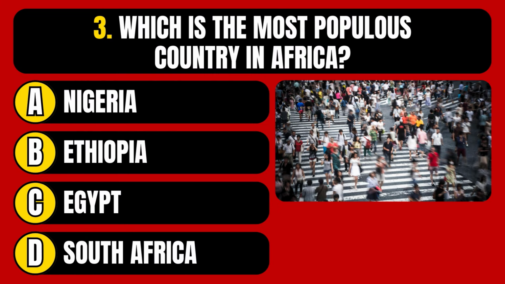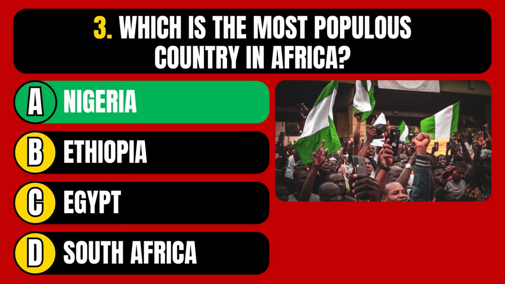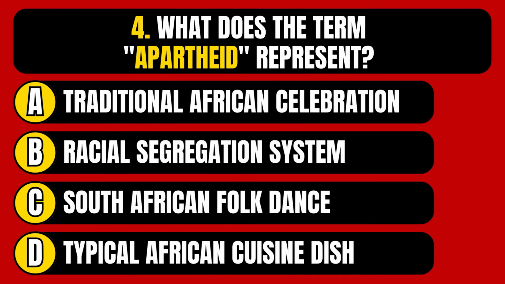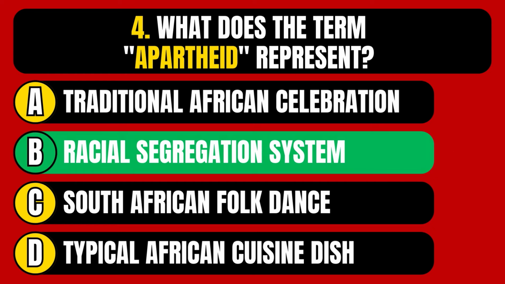Which is the most populous country in Africa? Nigeria, Ethiopia, Egypt, or South Africa? The correct answer is option A, Nigeria. What does the term apartheid represent? Traditional African celebration, racial segregation system, South African folk dance, or typical African cuisine dish? The correct answer is option B, racial segregation system.